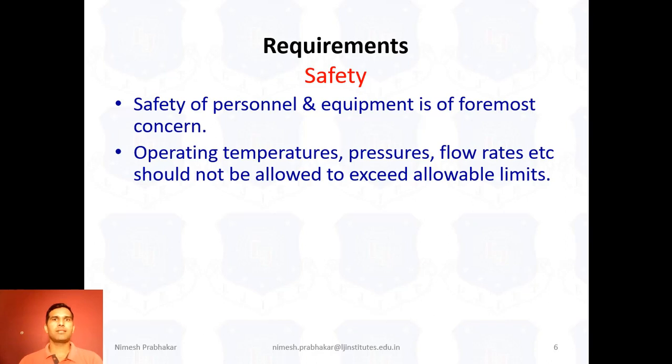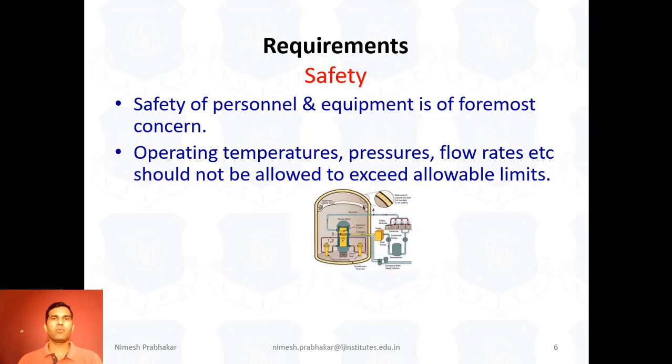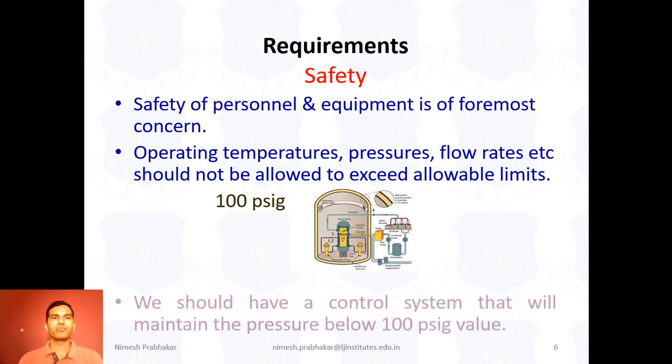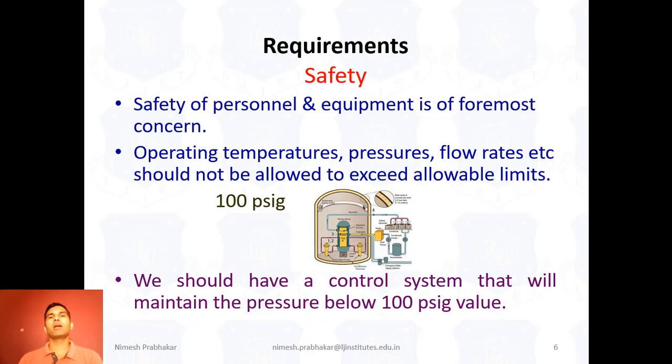Now, to understand this, we take one example. Suppose we have one reactor and this reactor has a maximum pressure limit of 100 psig. That means this reactor's maximum pressure handling capacity is 100 psig. Then we should have a control system that will maintain the pressure below 100 psig.